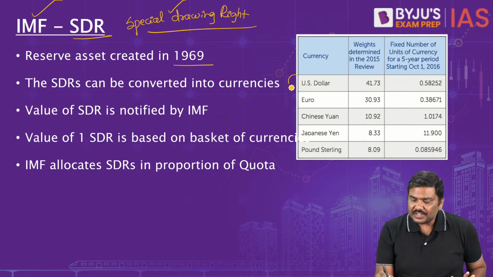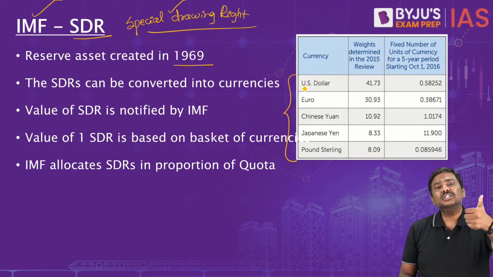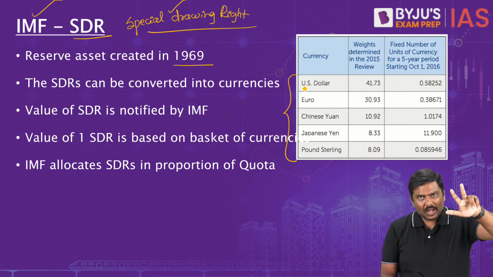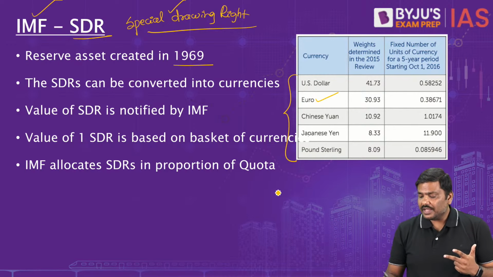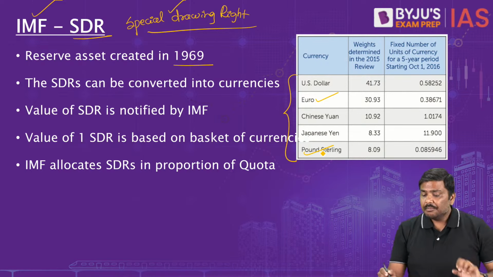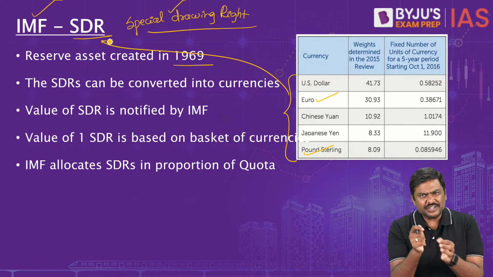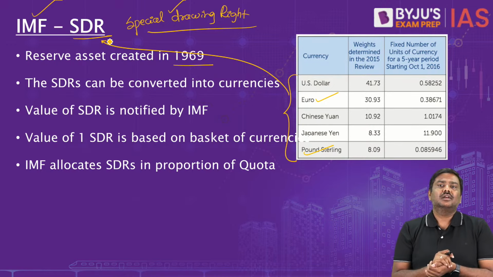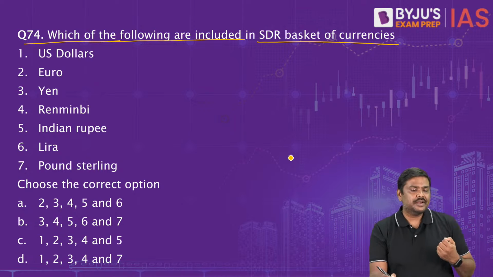And this value of SDR is determined by taking into consideration these currencies. That is a dollar, yen, yuan, either you can say yuan or renminbi. The euro is also there, and pound sterling is also there. These are the 5 currencies based on which the value of one SDR is determined by IMF. Right? So these are the important points here, and it's a factual question. Please have a look at it.